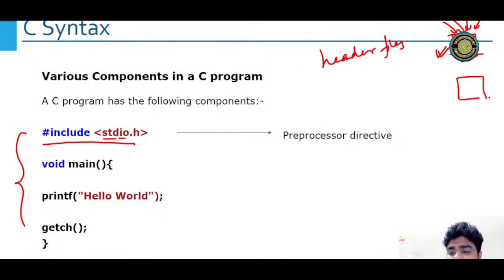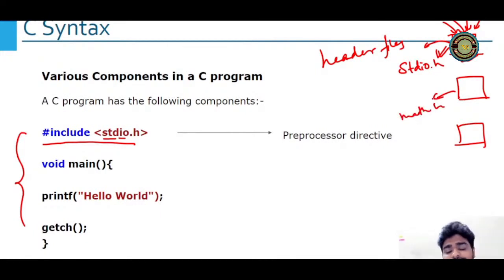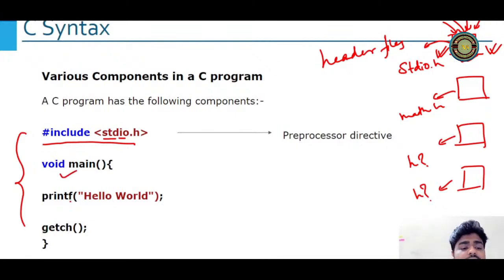So there are many header files. One of them is named stdio.h. There are many others, math.h. Again, one more question for my live chat audience: can you name any other header files? Please name me 2 more. stdio.h, math.h. Do we have any other header files? Now, when I'm writing stdio.h, I have already taken the permission and I can use all the details in this box. So I can use void main, I can use printf, I can use getch, right?